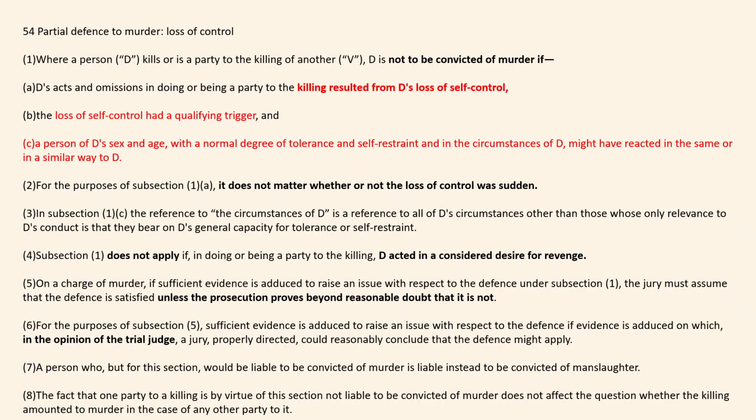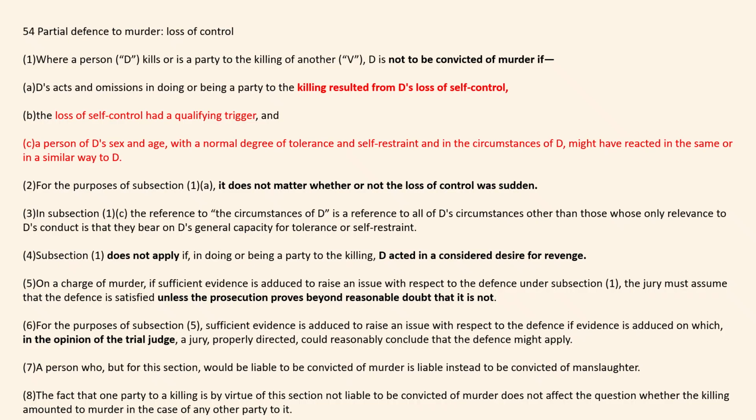Then you look at 4, subsection 1 does not apply if in doing so or being a party to the killing, the defendant acted in a considered desire for revenge. So revenge is excluded from loss of control. Look at subsection 5. On a charge of murder, if sufficient evidence is adduced to raise an issue with respect to the defence under subsection 1, the jury must assume that the defence is satisfied unless the prosecution proves beyond reasonable doubt that it is not. So the prosecution needs to disprove it beyond reasonable doubt.